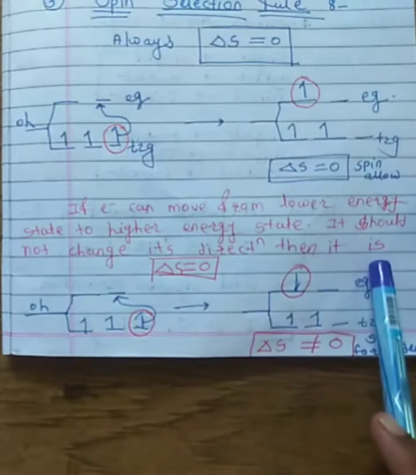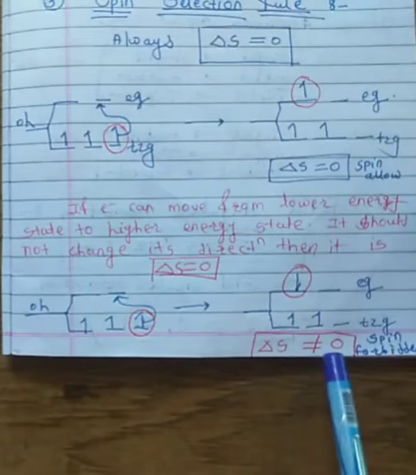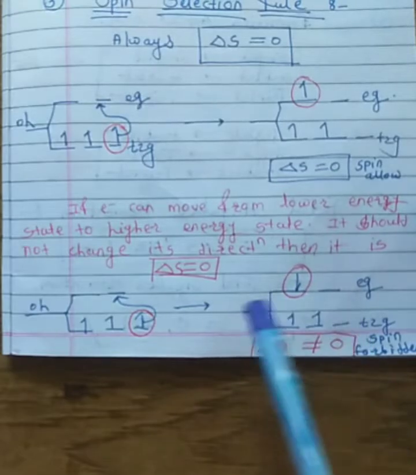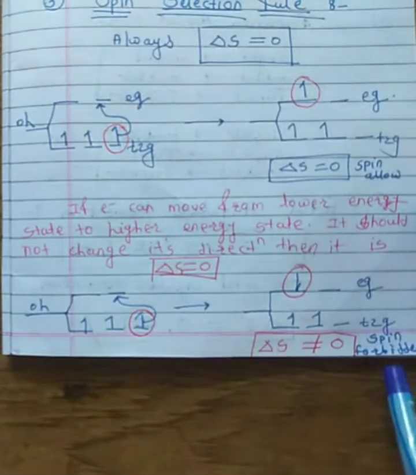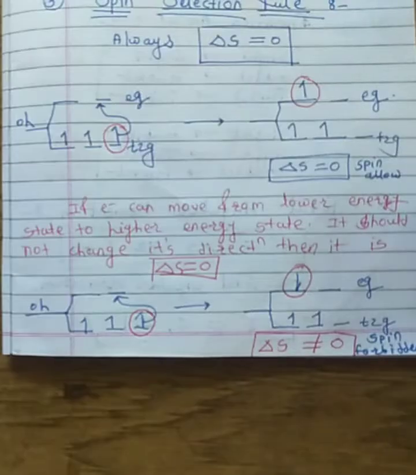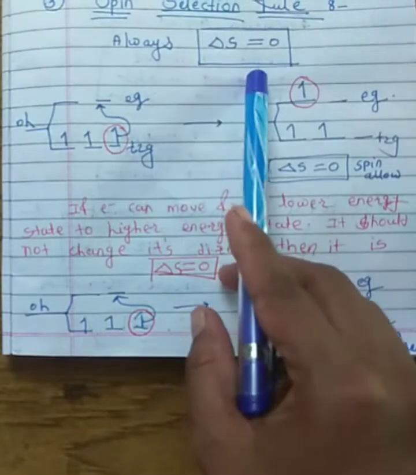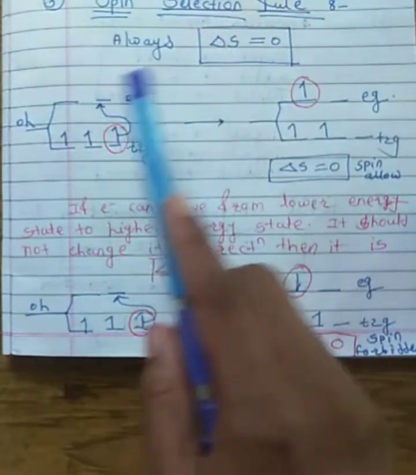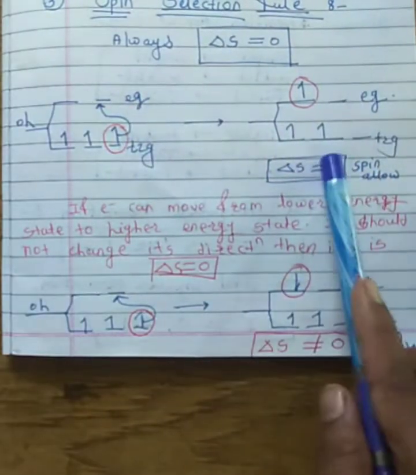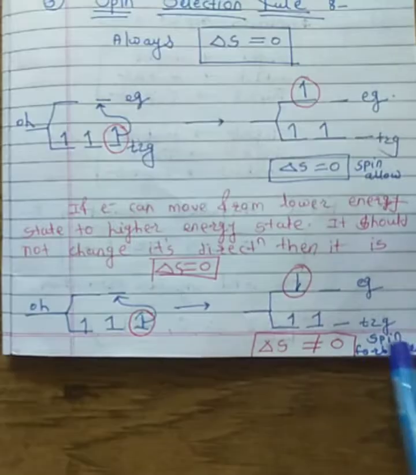Such a transition does not show delta S equal to 0. Such a transition is spin forbidden. So the most important thing is that delta S should always be 0 for the spin selection rule. For spin allowed it is 0, and for spin forbidden it is not equal to 0.